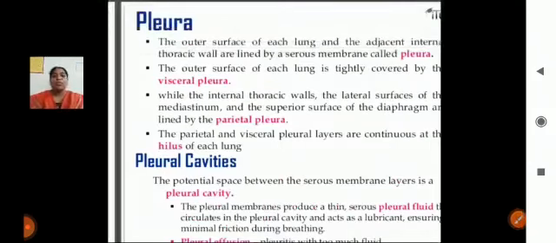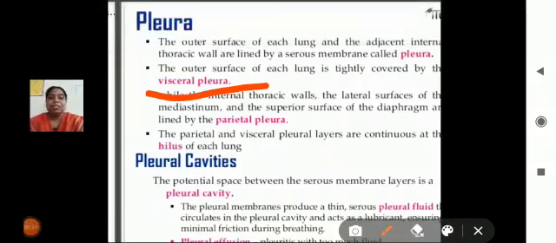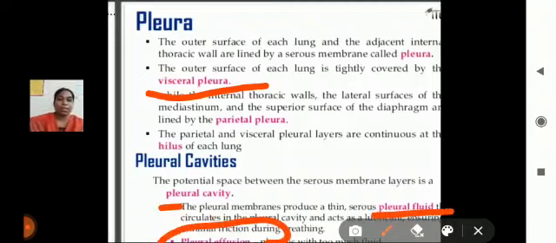And pleura. The outermost covering layer of a lung we can call the pleura. The outer surface of the lung is tightly covered with a layer, and that layer is called the visceral pleura. This pleura has cavities, and those cavities contain a fluid substance. That fluid substance we can call pleural fluid.